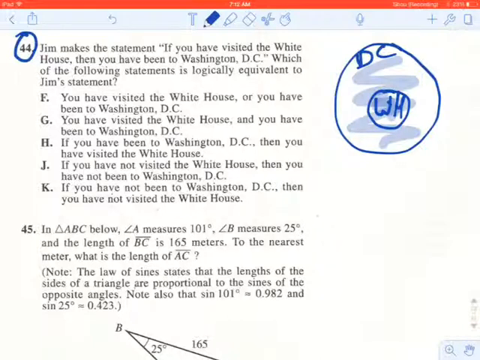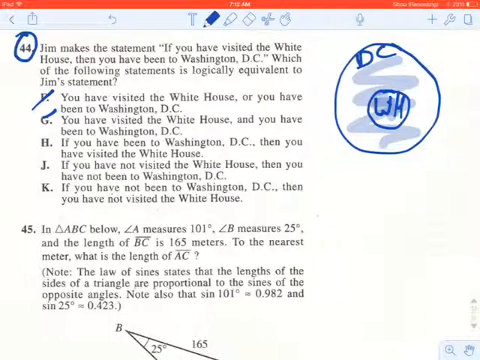So if we look through our statements here, we see that the first two aren't even conditional statements. They don't have the if-then format. They say you have visited the White House or you have been to Washington, D.C. These will never be the right answers because they don't even follow the same pattern, so they can't be logically equivalent. We're not saying you have done this or you have done this. Simply, this is the relationship: if you've done this, then you have to have also done this. In any case, F and G, these statements that aren't even that if-then pattern, don't qualify to be right answers, so we don't even have to keep reading them.